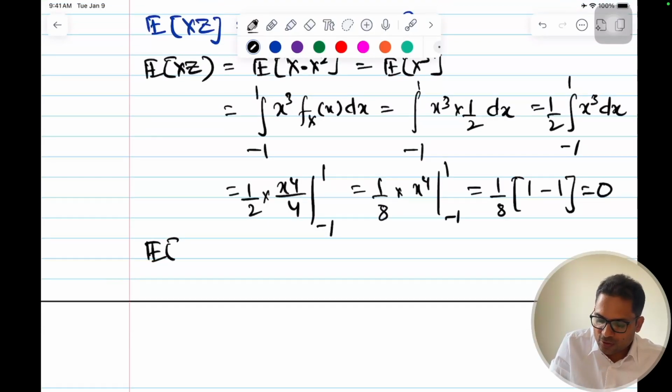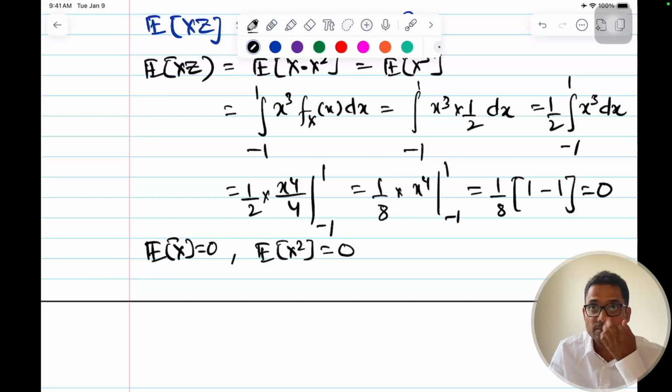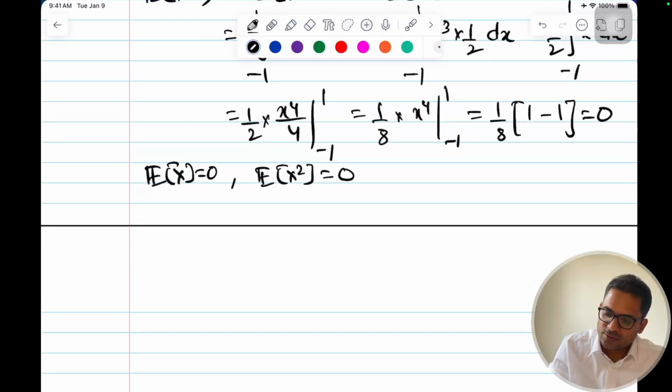And what is expected value of x? This is 0. So what will be the expected value of x square? Okay, x into x, so this is equal to your x square. We know that this expected value of z is equal to 0. This is because this is the expected value of x square.